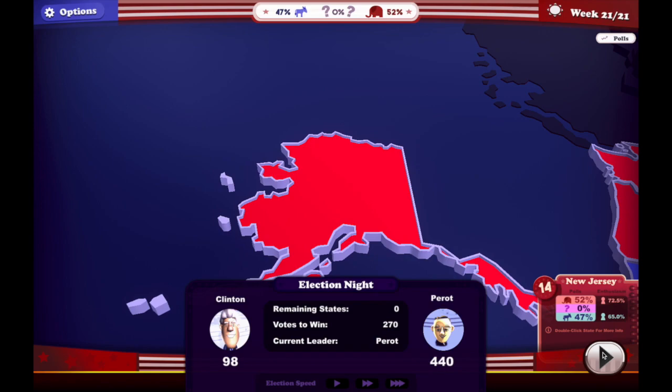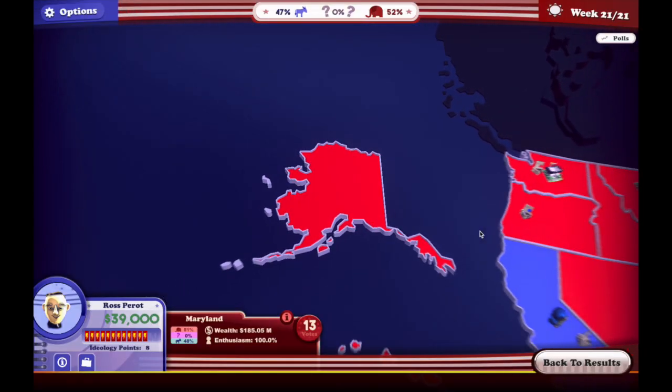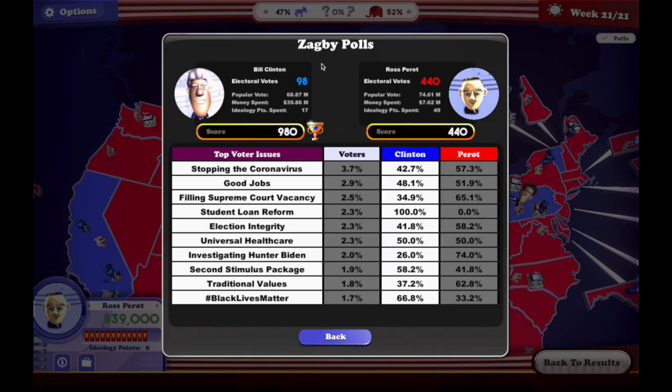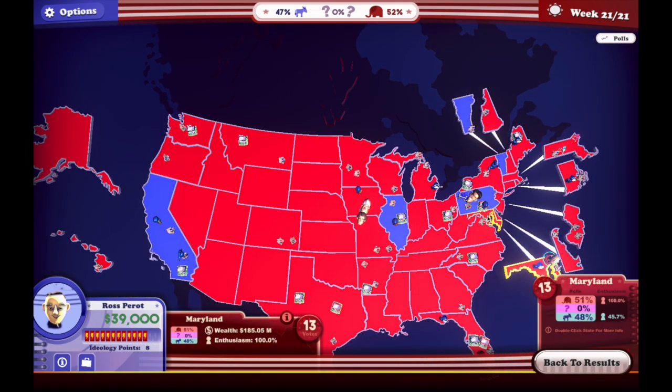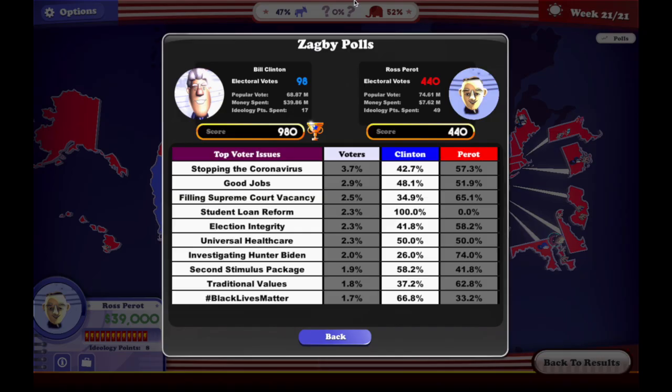It was 440 electoral votes for Perot, 98 for Bill Clinton. Keep in mind, there's no districts for Maine and Nebraska, and there's no Washington, D.C. So it probably would be more fair to say he got 101 because of D.C. and we got 437. D.C.'s electoral votes are just added to Maryland in this. Maryland is 13 to 10, which maybe affects how blue or red Maryland is in this game. I think that's probably not the case, but anyway, we won, by 5 points in the popular vote here.